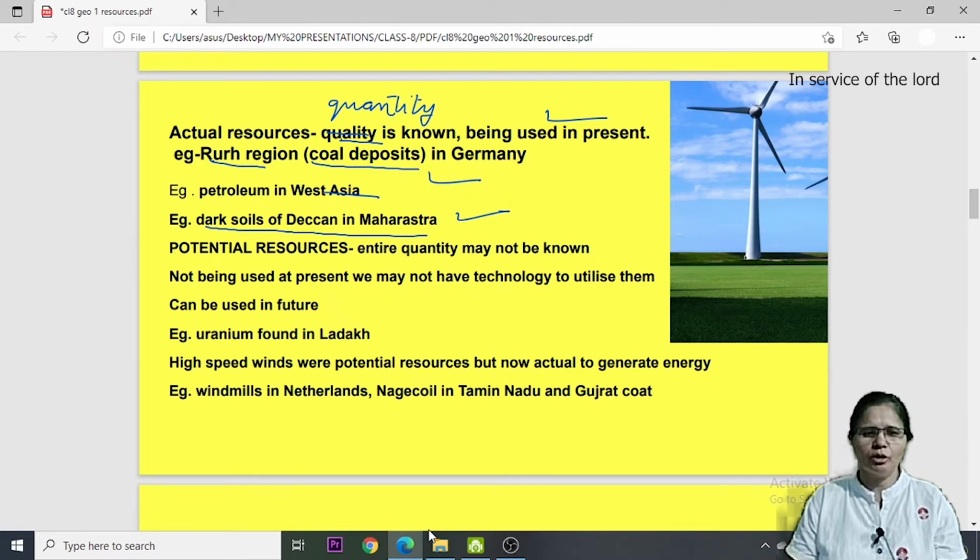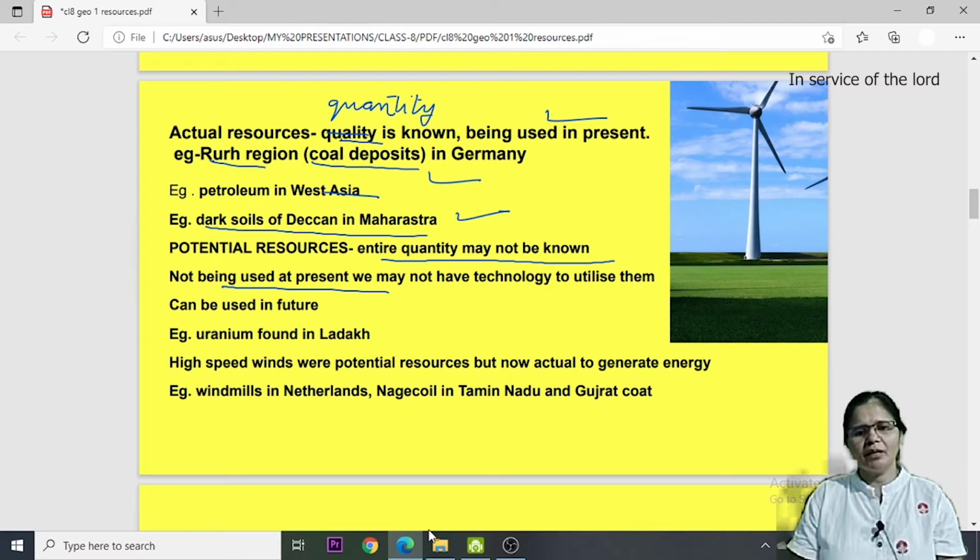Now let's talk about potential resources. Potential resources are those resources whose entire quantity may not be known. Some quantity may be known but not all the quantity, and these are not being used at present. So if any resource has these two features, that type of resource we will call a potential resource, and these can be utilized in future by applying any technology.